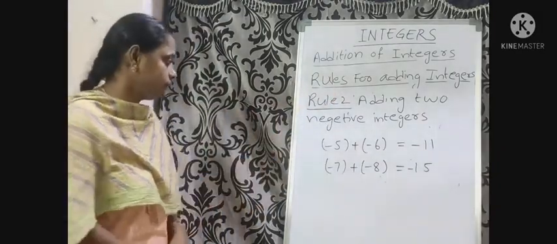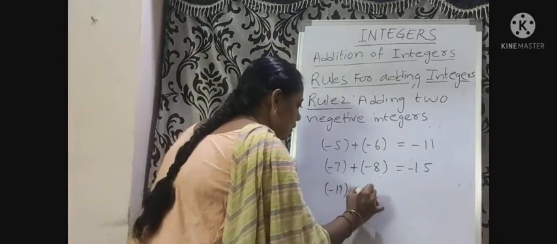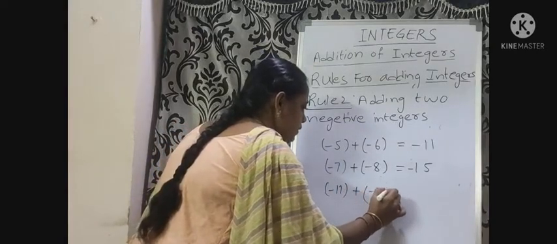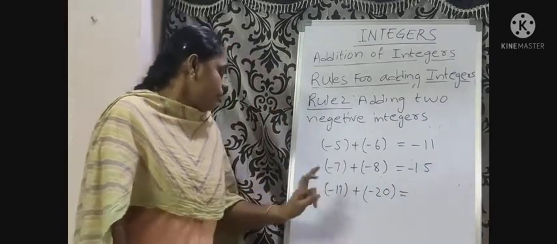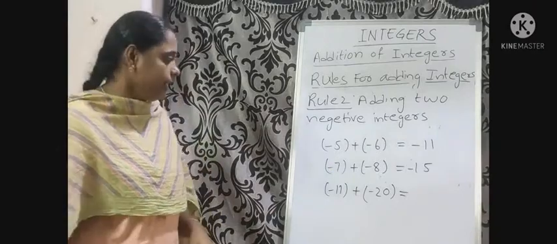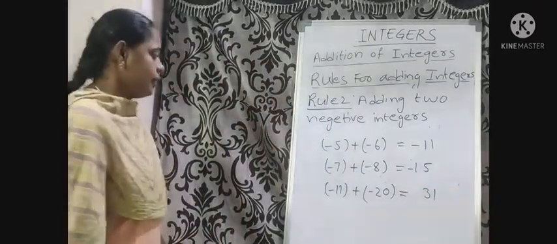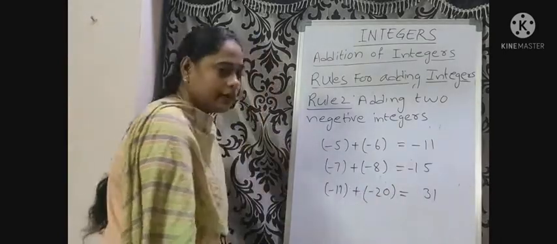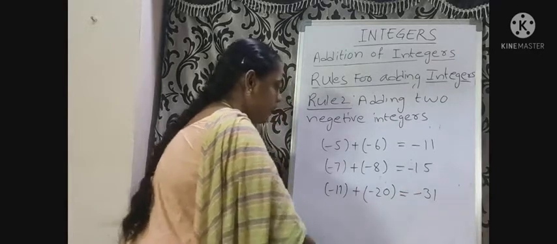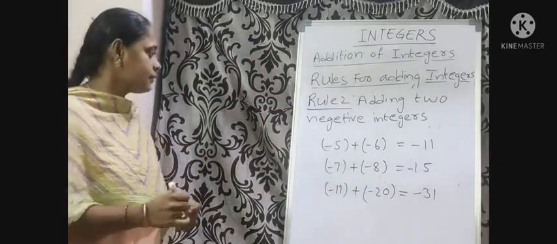Okay. Take another example. -11 plus -20. What is the sum of 11 and 20? 31. Which sign do we place before 31? Minus. Why? Because these two are negative integers.